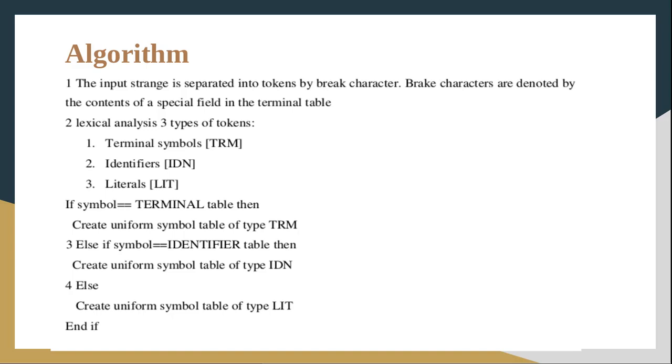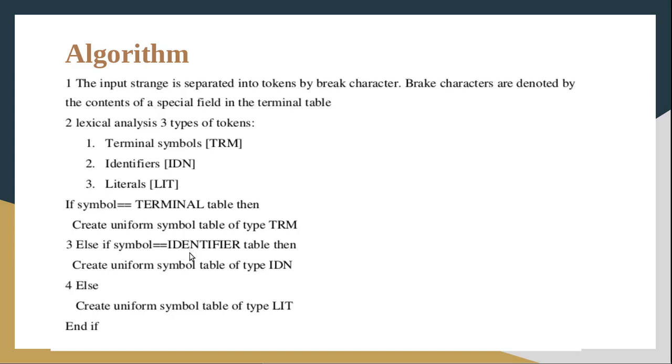How can we do that? Take the token, and if the token satisfies the rules of forming an identifier, then we can say that it is an identifier, because for each and every language we will have the regular expression or the grammar or set of rules. So for an identifier there will be a rule, right? If that particular token satisfies the rule of forming an identifier, then we can say that the token belongs to the identifier type.